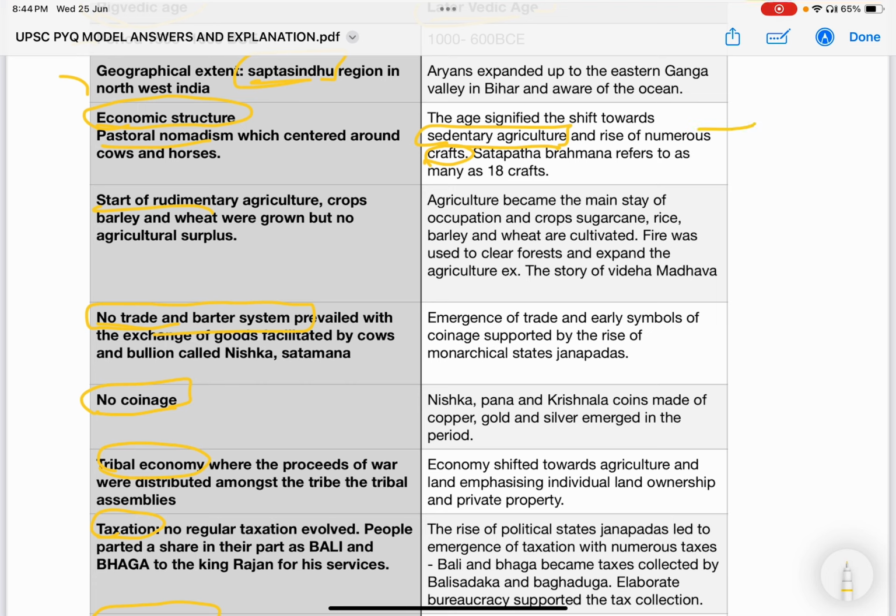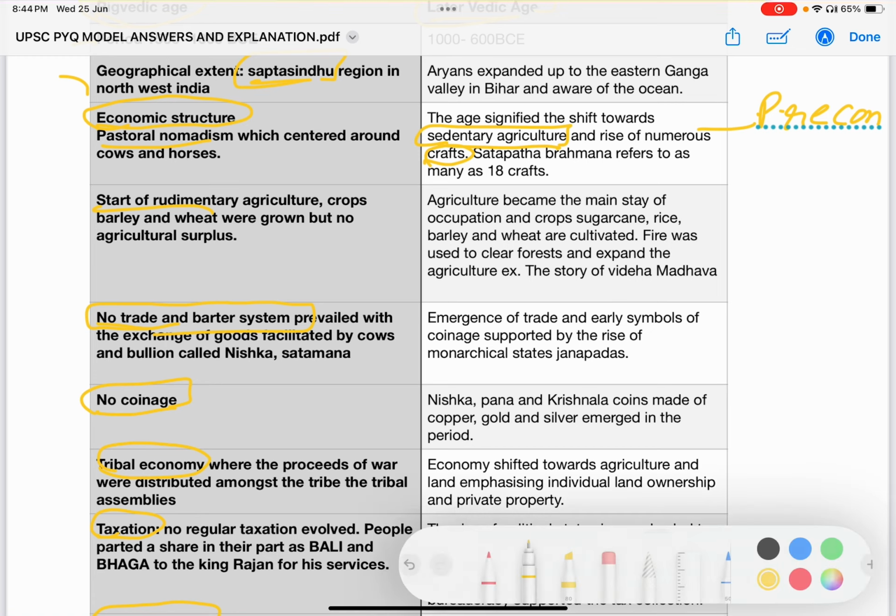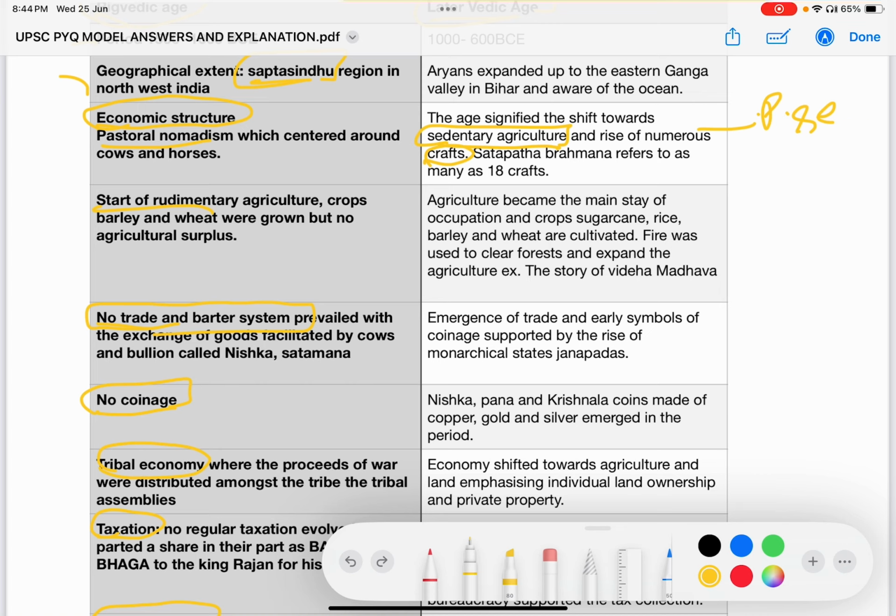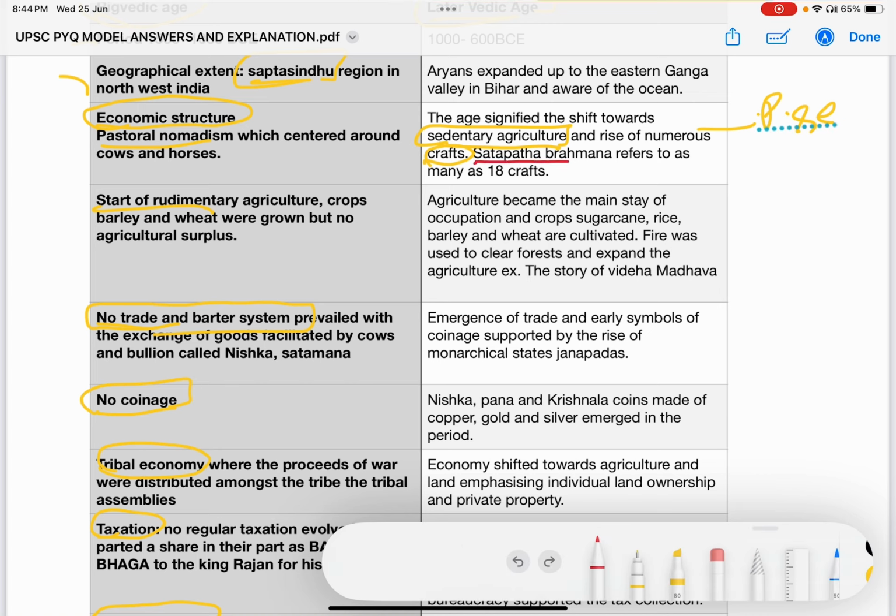So here we highlight the rise of primary and secondary activities. See, here we gave the example of the Shatapatha Brahmana, which highlights the existence of 18 crafts in the period. This is an important example highlighting the development in this period.